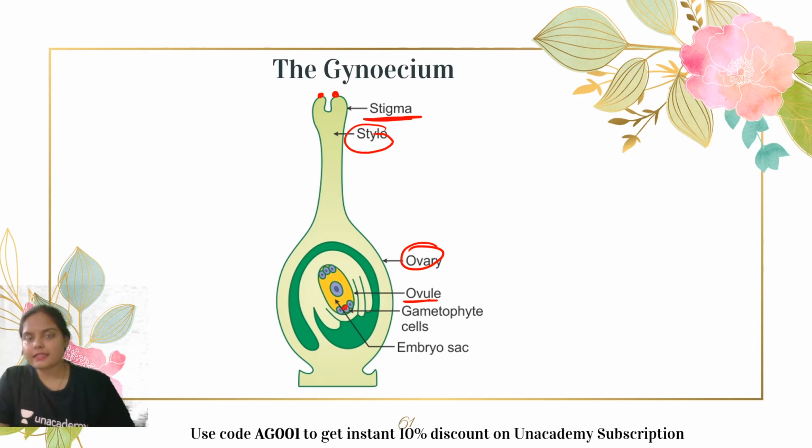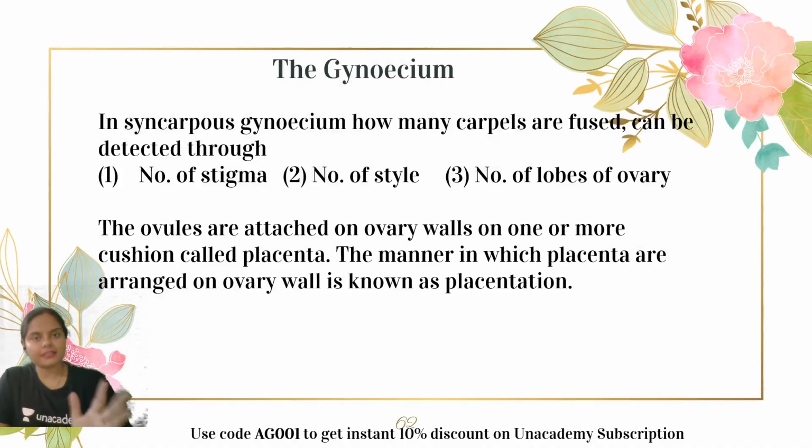Although when you enter class 12 and study chapter 2, sexual reproduction in flowering plants, there you will see the detailed structure of the carpel, and you will also study the process of formation of this carpel. And for the anther also you will be studying. Now moving ahead, as I told you, when more than one carpel is present in free form, they are known as apocarpous. There is no problem.